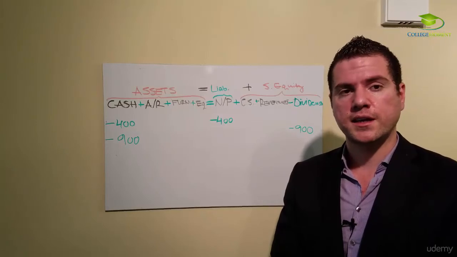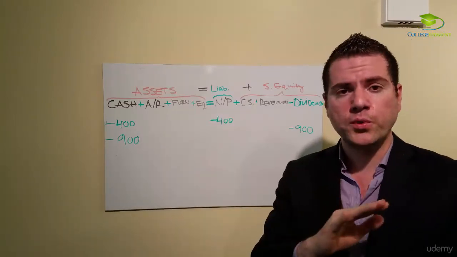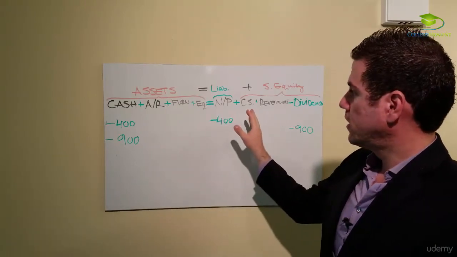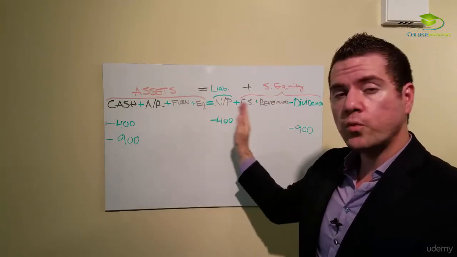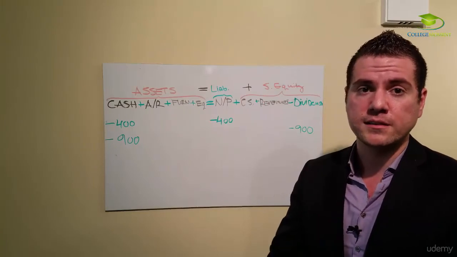Equation balances. The key concept here is that at least two accounts will be affected with every accounting transaction, and the equation will always balance. If it doesn't, there is something wrong.